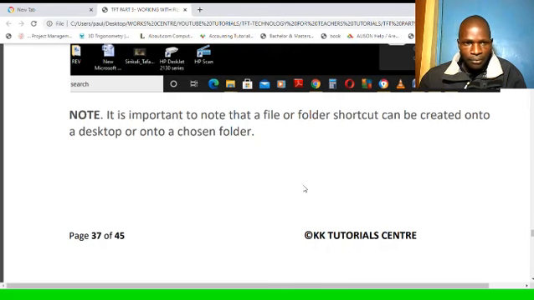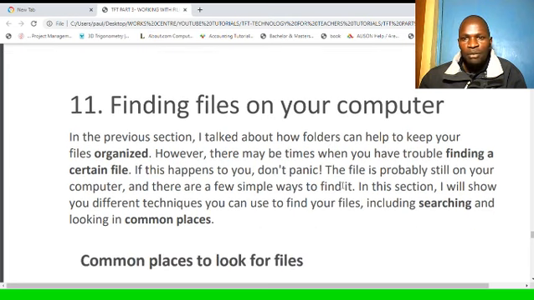Item number 11. Finding files on your computer.